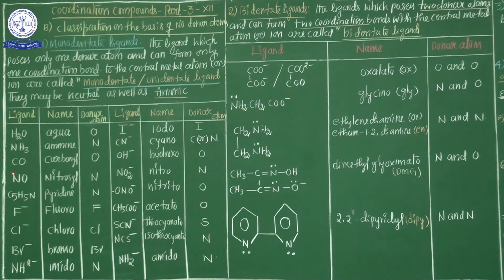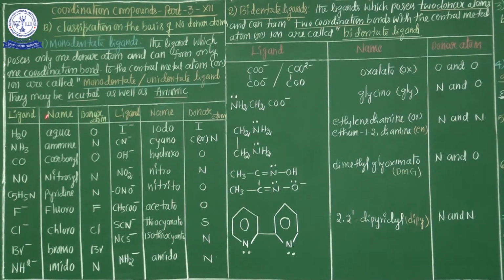Next, the fourth one, NO, nitrosyl. The donor atom is nitrogen. So water is aqua, then ammine, carbonyl and nitrosyl, and even pyridine, C5H5N, pyridine. These are all neutral ligands. They donate electrons through only one atom. That's why they are monodentate ligands.